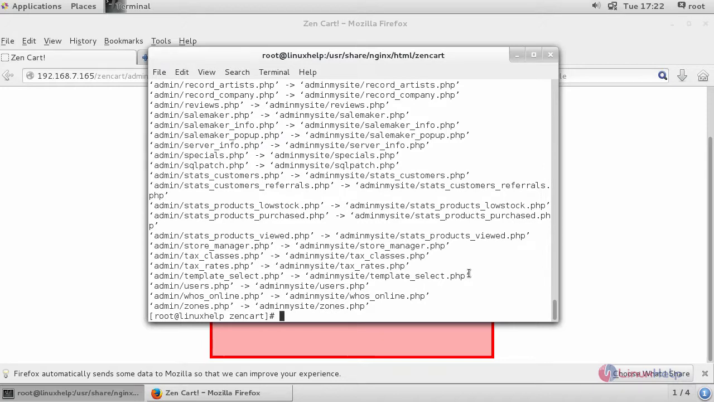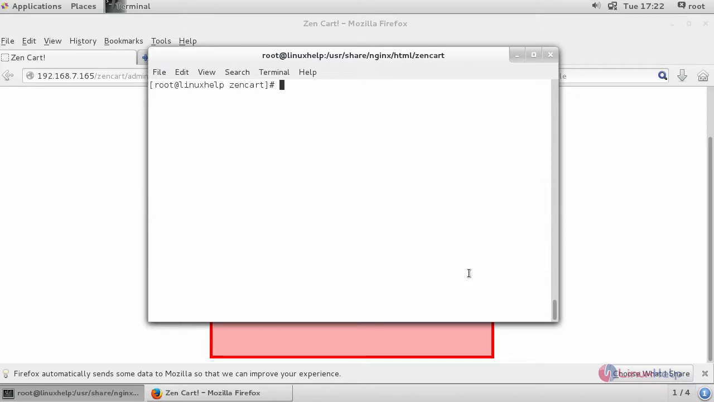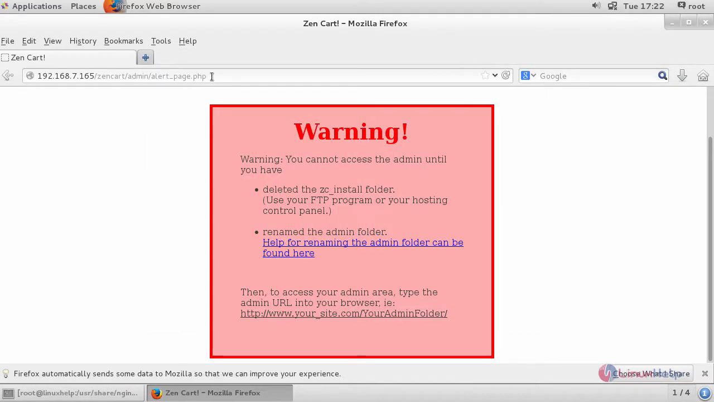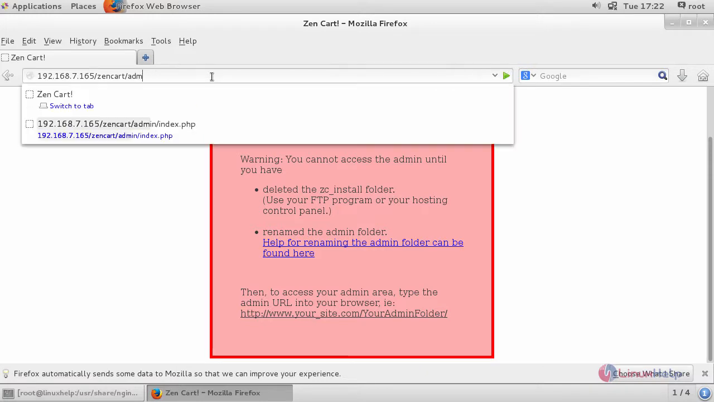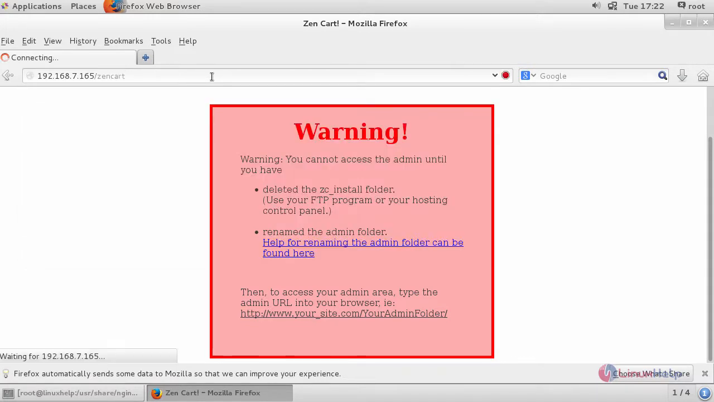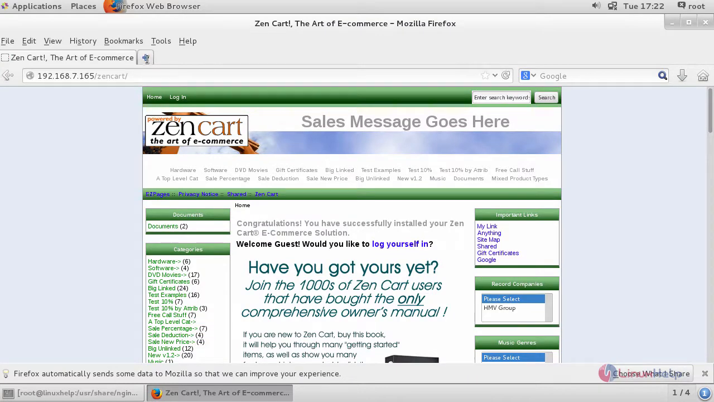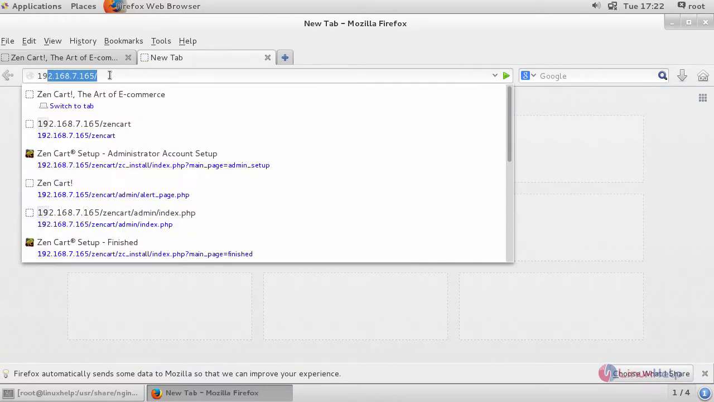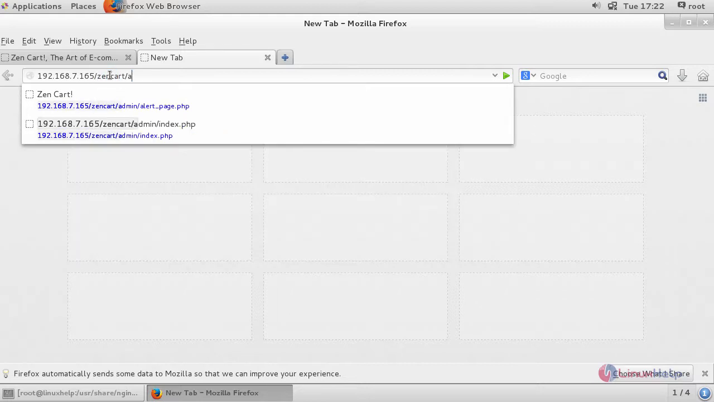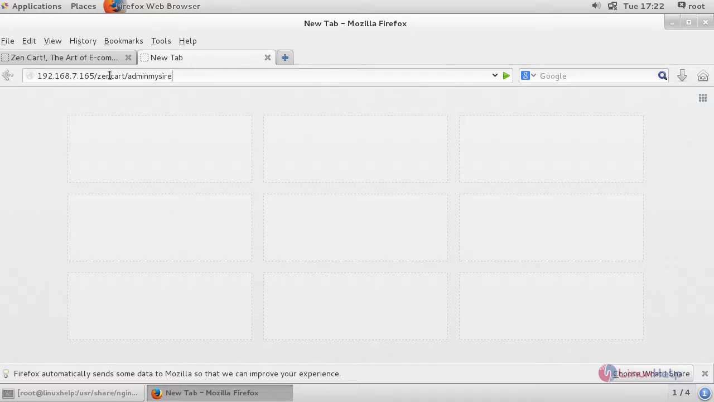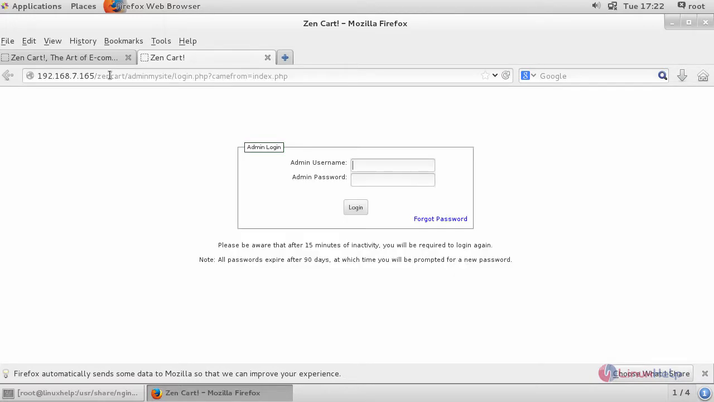Now you can log in from your browser. Open Zen Cart to view your site, and Zen Cart admin to enter into your admin login.